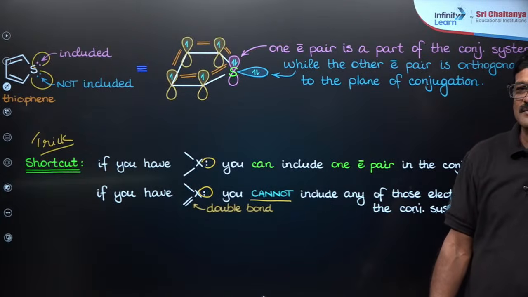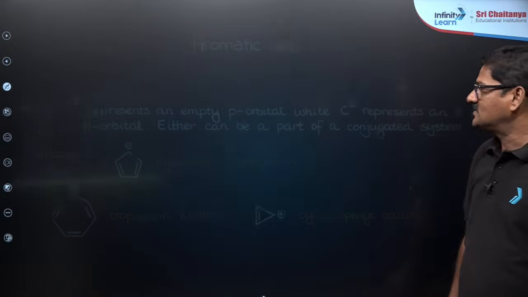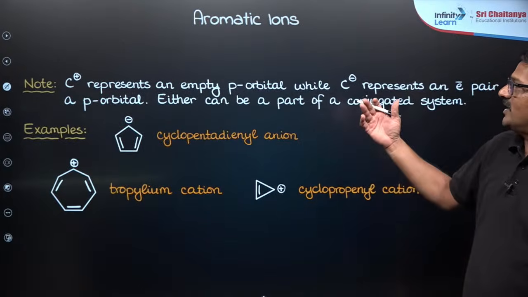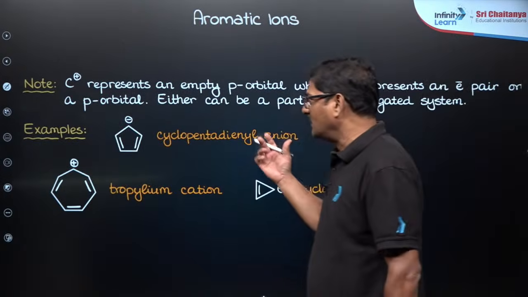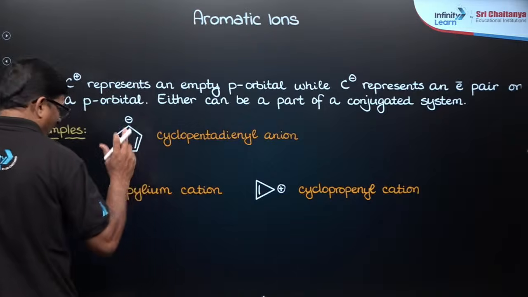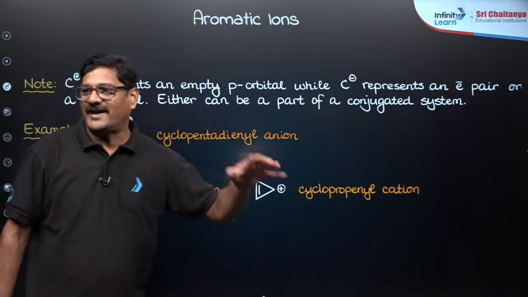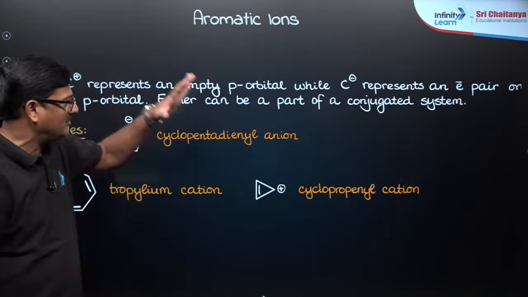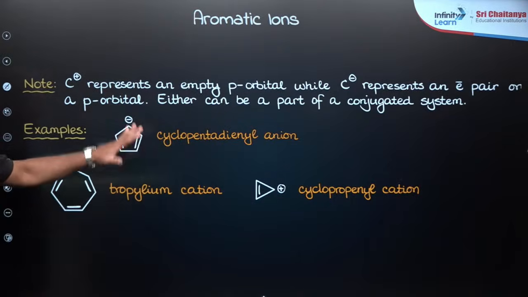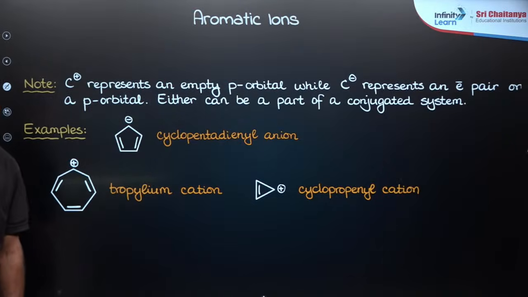Are you getting or not? So like that, the cyclopentadienyl anion, tropylium cation and cyclopropenyl cation can be included as part of aromatic systems.